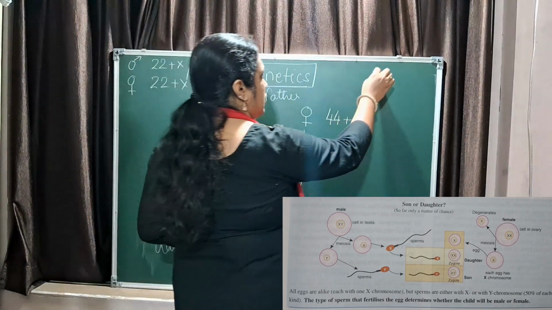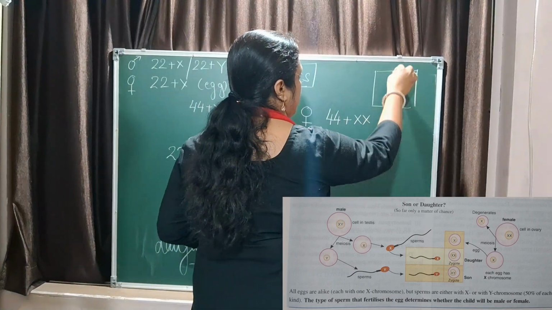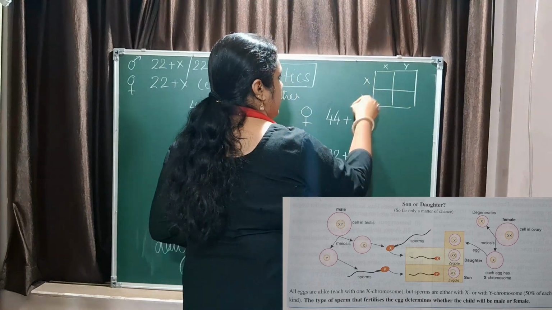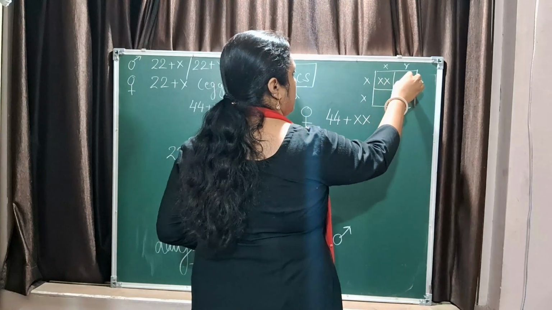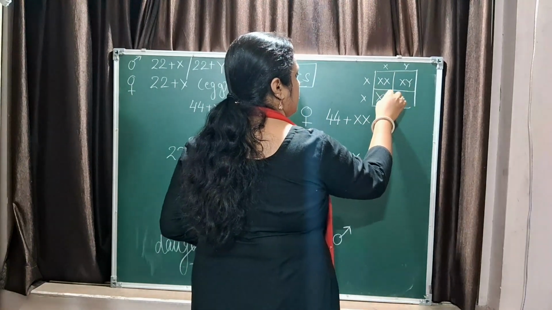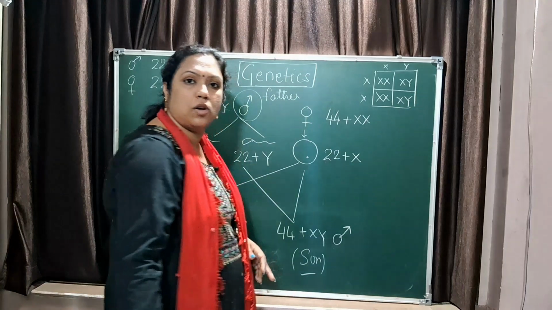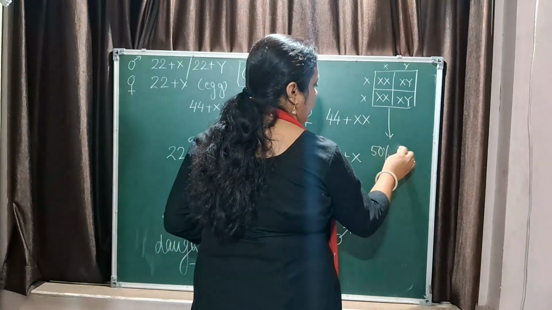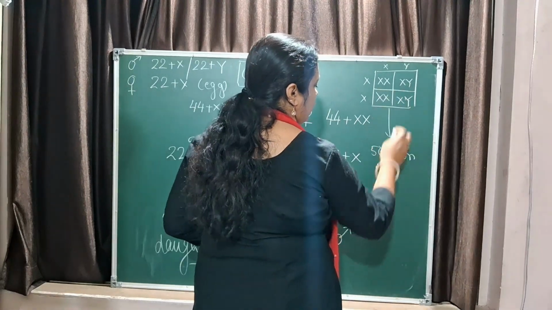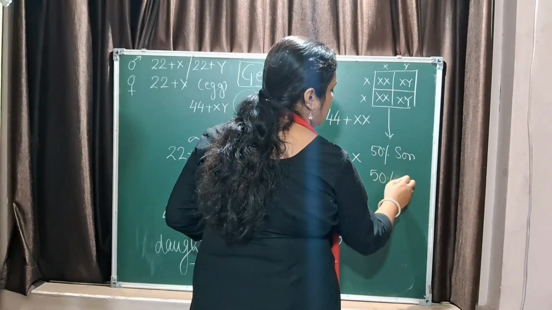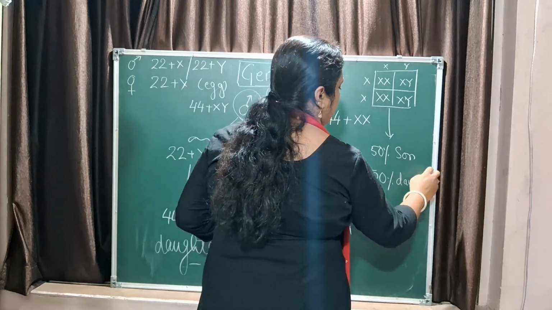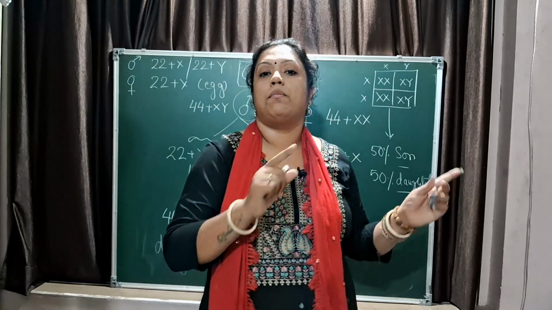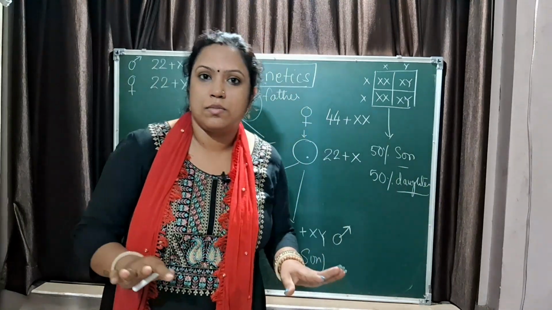How a 50-50% chance? Now, you can see this is a Punnett square. Father has given XY and the mother has XX. So, the combinations possible, these four possible combinations are there. So, you can see that there is a 50% chance that a son is born, 2 out of 4, and a 50% chance that a daughter is born, right. So, there are 50-50% chances in every pregnancy for the child to be a male or a female. Is this concept clear, everyone?